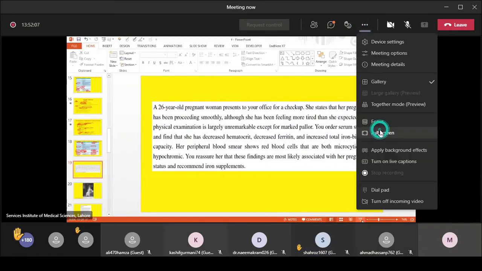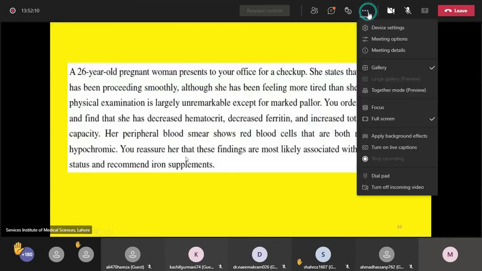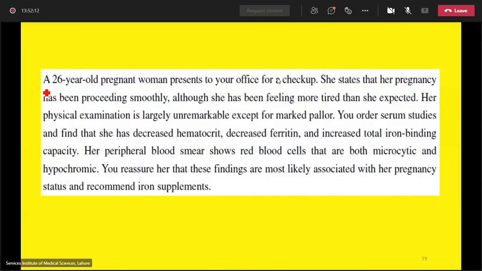Time, please. Listen to the scenario. A 26-year-old pregnant lady presents for a checkup, and she states that her pregnancy has been proceeding smoothly, although she has been feeling more tired than she expected. A physical examination is unremarkable except for marked pallor. So this is the first clue. 26-year-old pregnant lady. So this is the first clue.